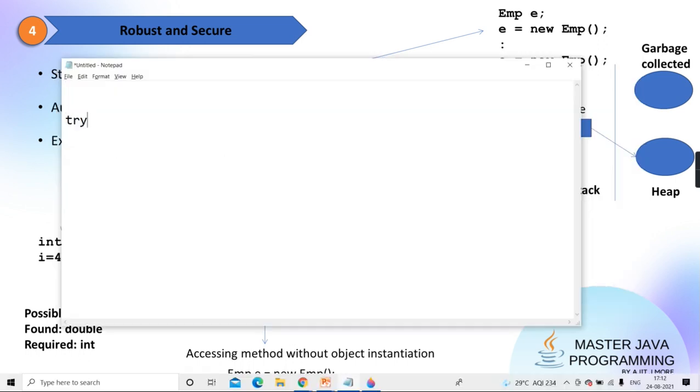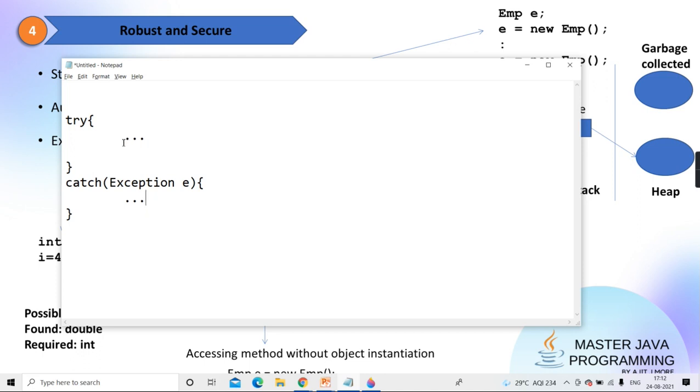You can write a try block, and within that try block, you can write the code which may possibly create a problem. Any code which may possibly create a problem, you put it in a try block. Now, if a problem occurs, the control will directly get transferred to the catch block, where that object is received, and here you can handle that problem. So very gracefully you can manage that problem.